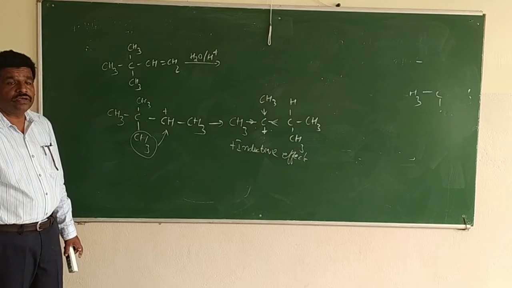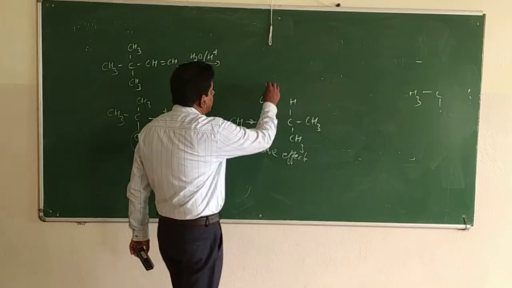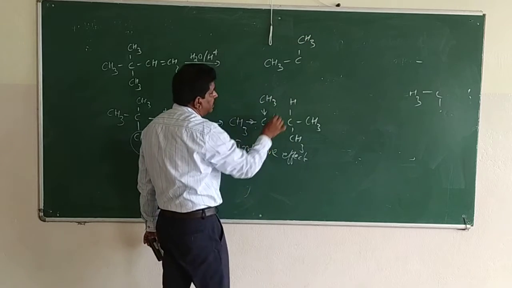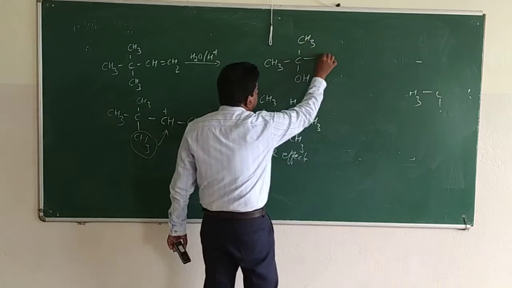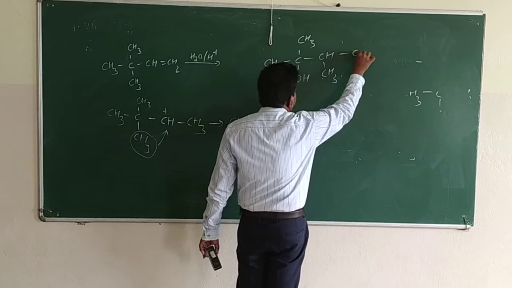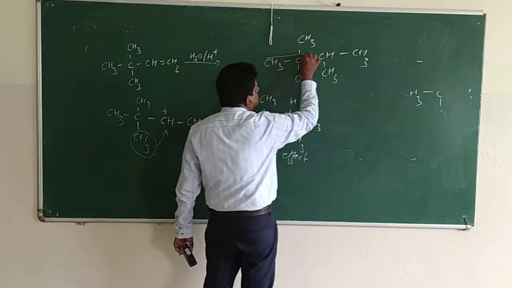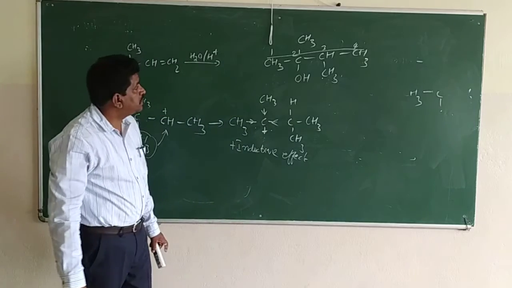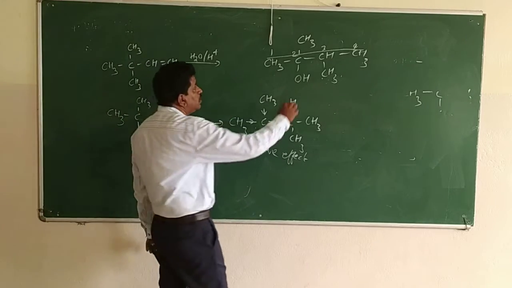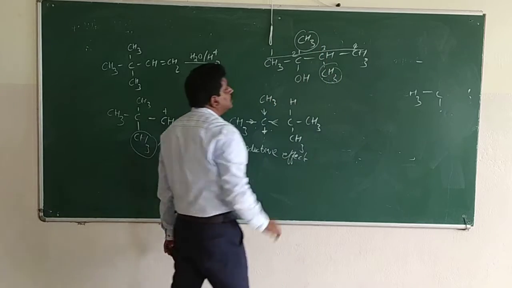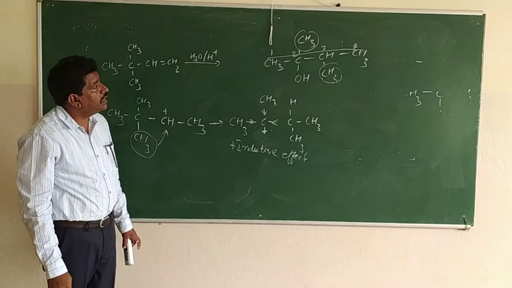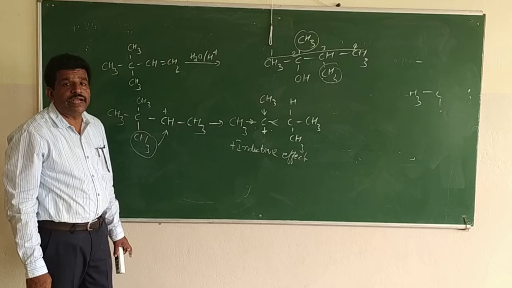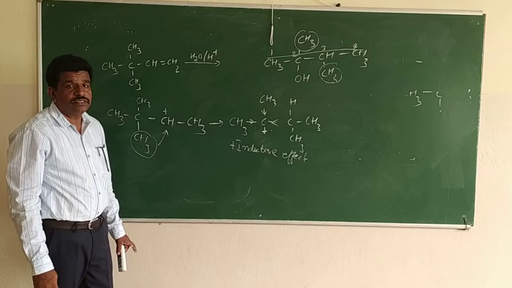Now the OH minus ion will attack this place and you will get CH3, C, CH3, with OH here, then CH, CH3, CH3. This is the longest chain: 1, 2, 3, 4. The OH group is on the second carbon atom, and you can see methyl groups on the second as well as the third carbon. So it is 2,3-dimethyl; the parent compound contains 4 carbon atoms, so it is butane. It is 2,3-dimethylbutan-2-ol because the OH group is on the second carbon atom.